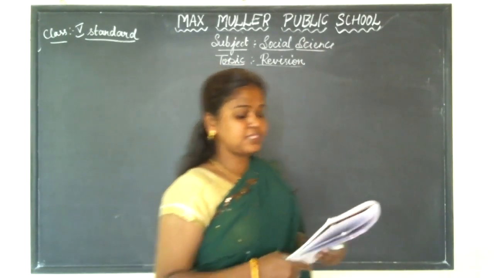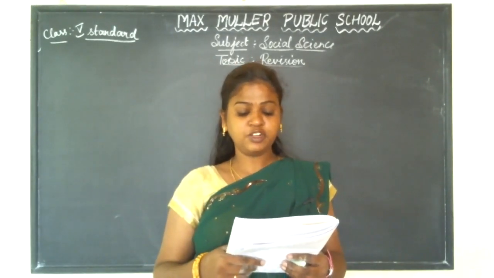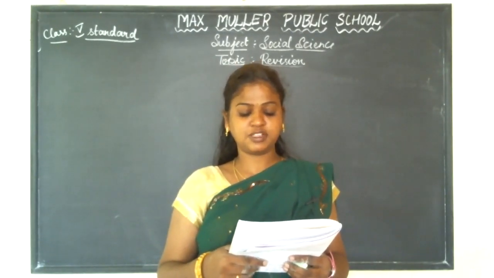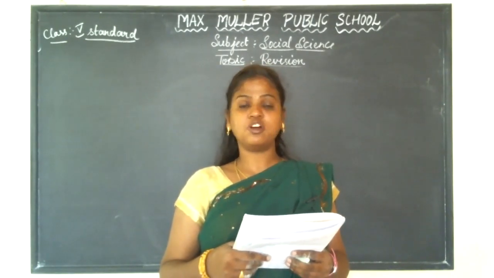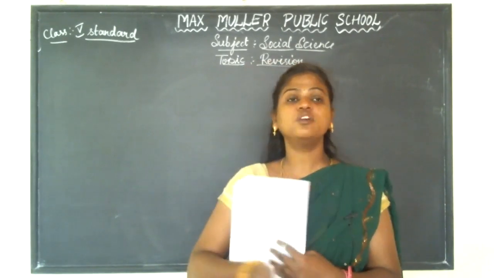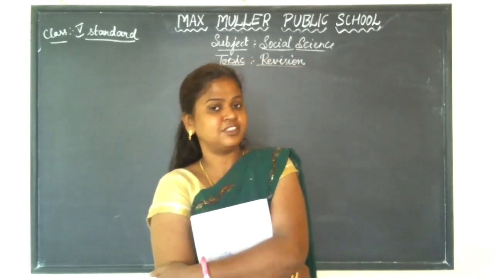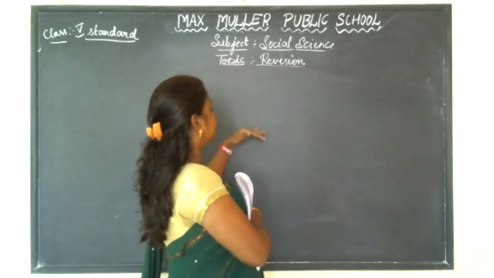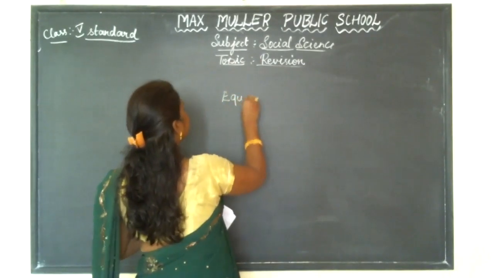Next one, where is the equatorial forest region located? The equatorial forest region is found on both sides of the equator and falls in the torrid zone where it is very hot and wet. So I told you that the equatorial forest is located in the equator between the two zones. So here the equatorial forests are found.